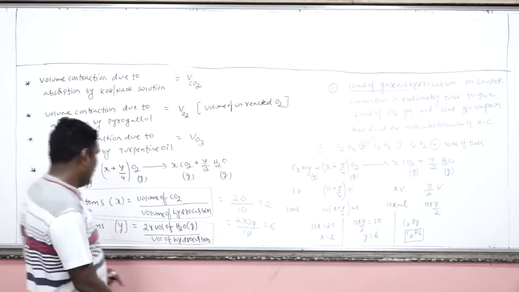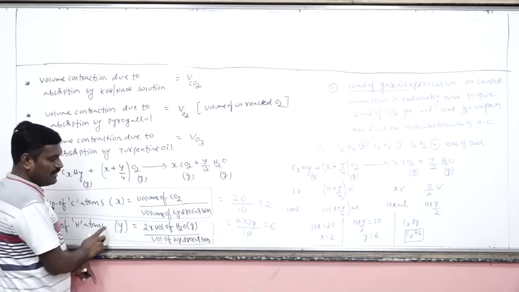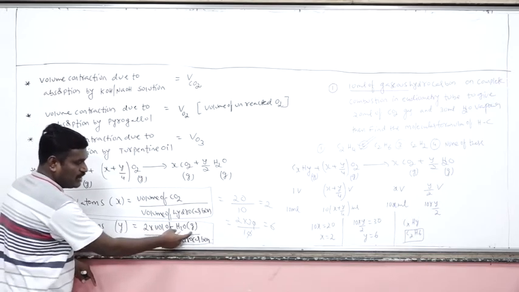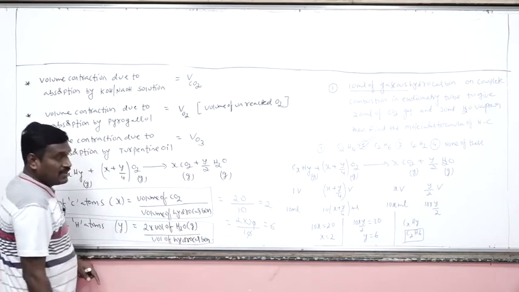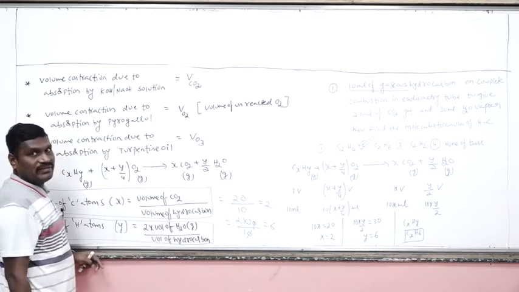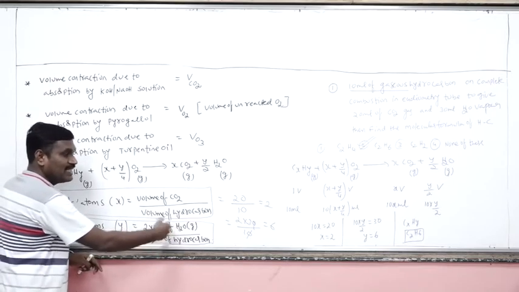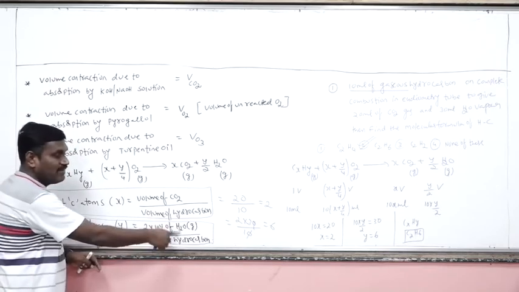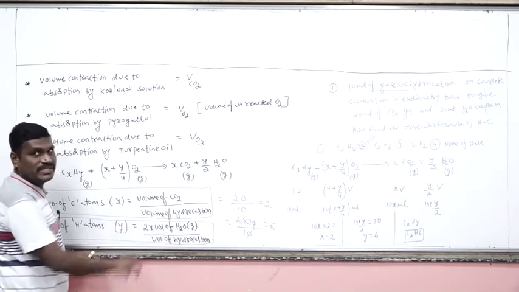2. How many hydrogens will be there? 6. Remember the second formula, once again I am telling, in the second formula, water vapor should be given in the question. Suppose in the question after cooling means H2O will condense to liquid. So in that case, we should not consider the volume of liquids. Volume of liquids is negligible, or we can take it as 0. Okay.